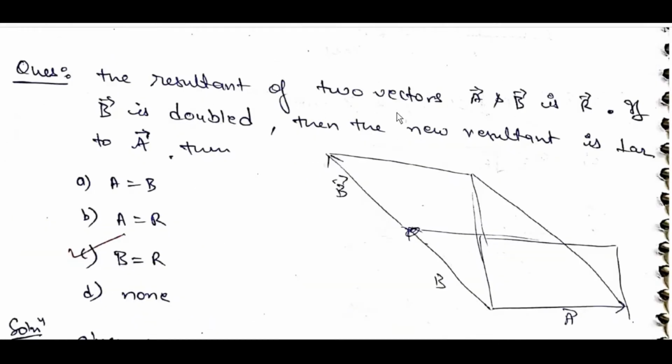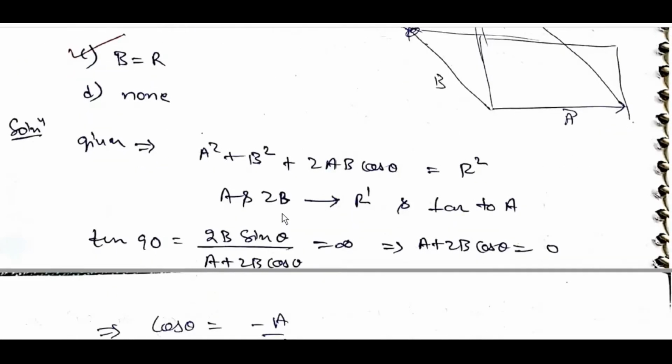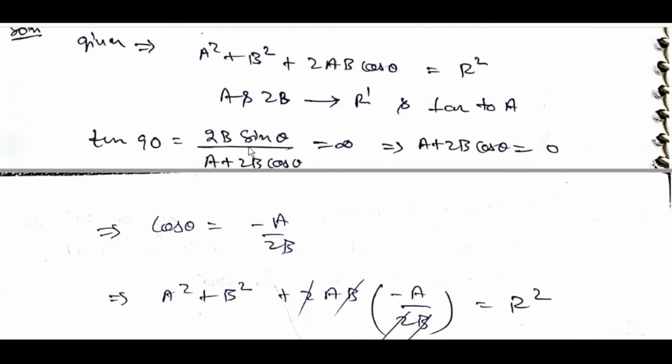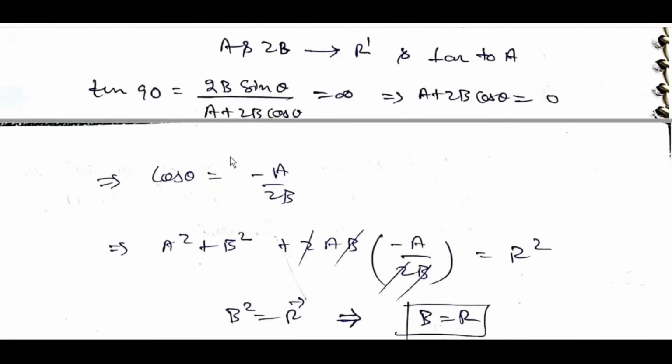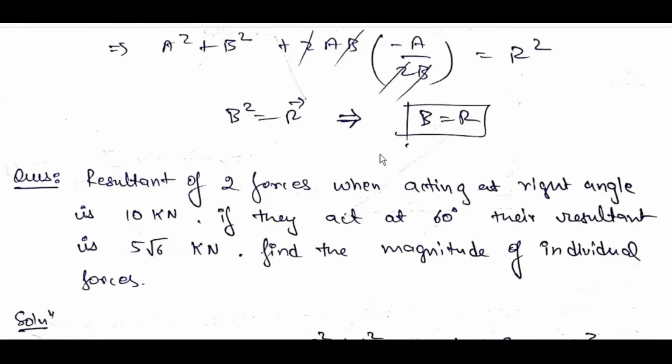The resultant of two vectors a bar and b bar is r bar. If b bar is doubled, then the new resultant is perpendicular to a bar. Then r prime is perpendicular to a bar, so tan 90 is equal to 2B sin theta by A plus 2B cos theta. Cos theta is equal to minus A by 2B. From that, B is equal to R.